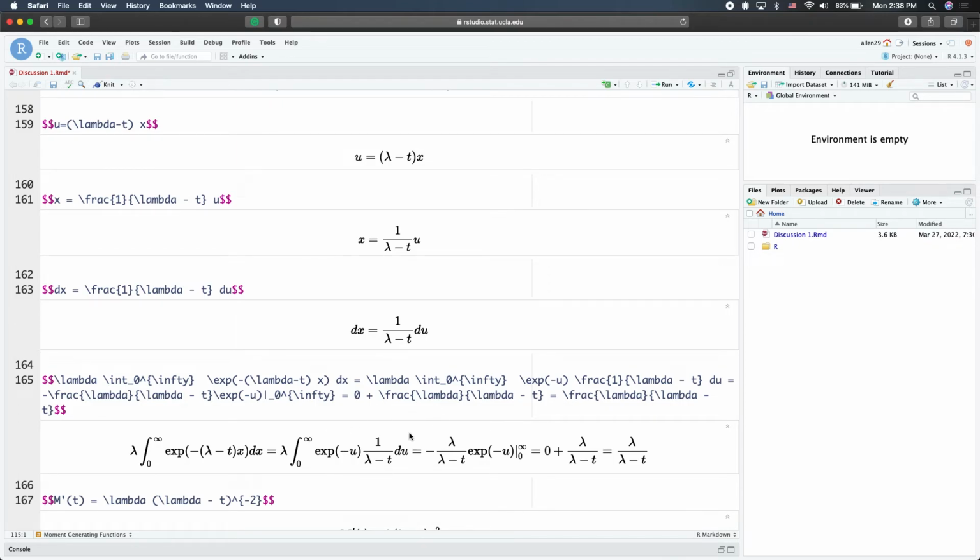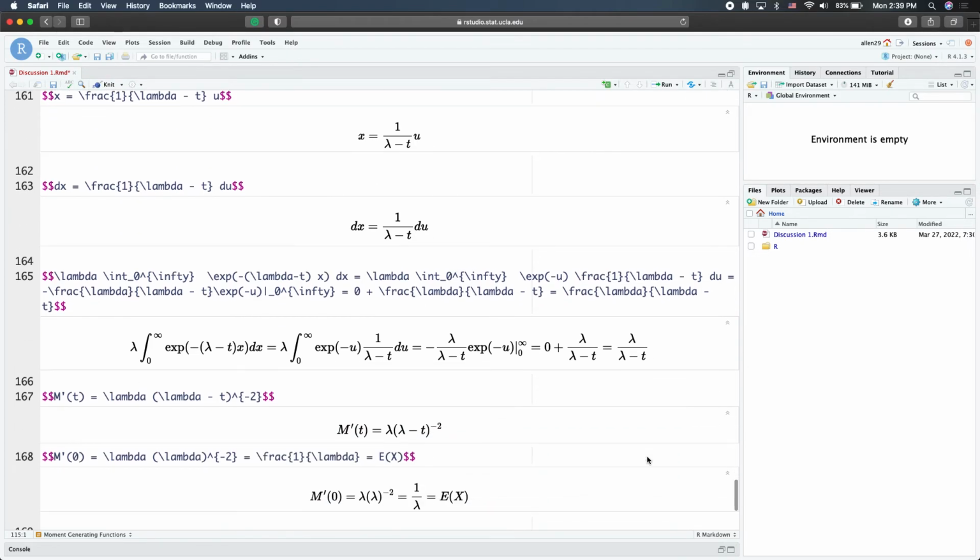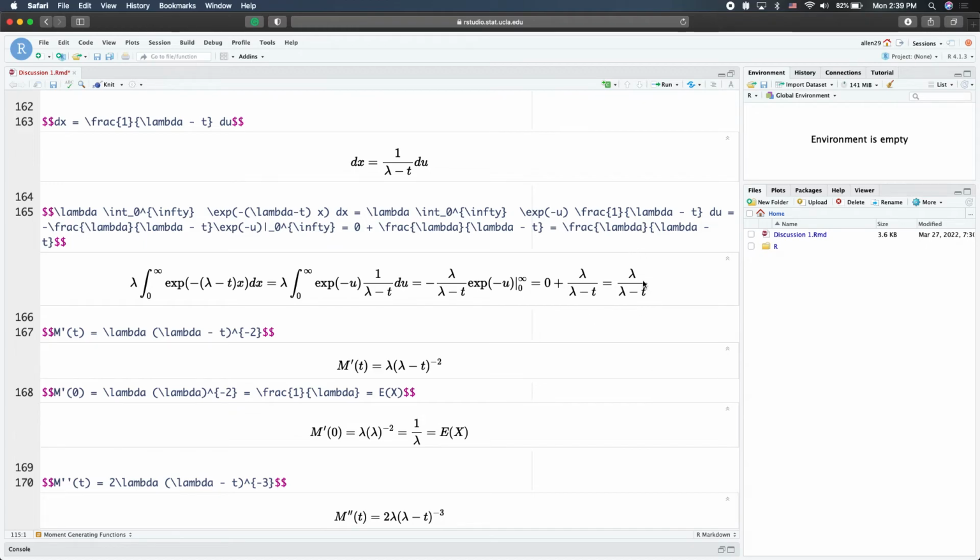And then we evaluate this integral with respect to u. We will achieve this and evaluate it at the upper bound and lower bound, and then we will have lambda over lambda minus t. So up to this point, we obtain our homogeneous function for this particular choice of PDF, or exponential distribution.